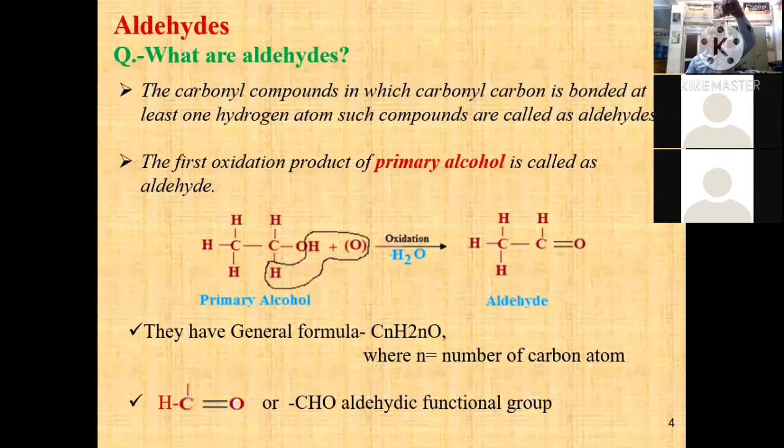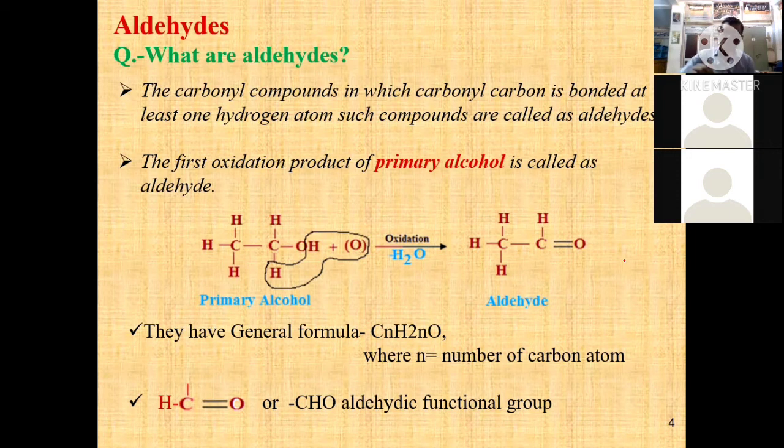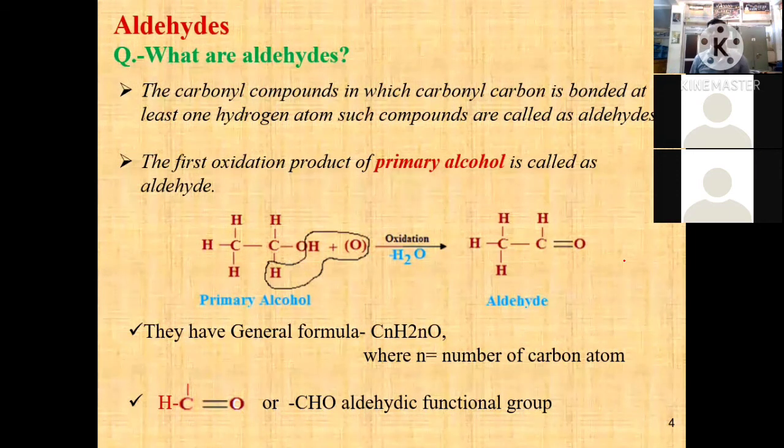A carbonyl compound in which the carbonyl carbon is bonded to at least one hydrogen atom, compulsorily, is called an aldehyde. One hydrogen on one side and an alkyl group on the other is known as an aldehyde. Another definition: the first oxidation product of a primary alcohol is called an aldehyde.